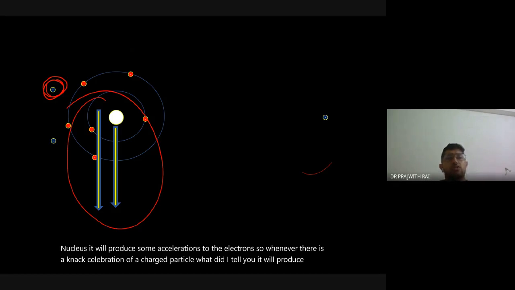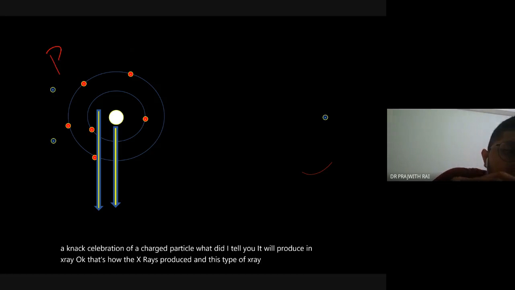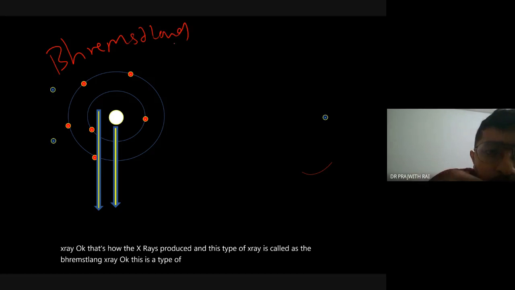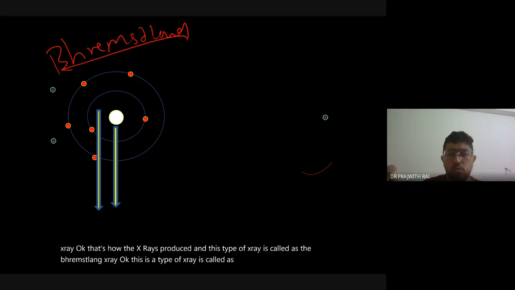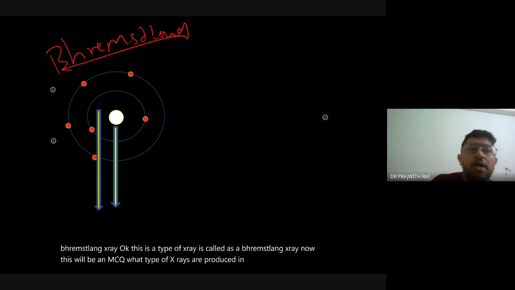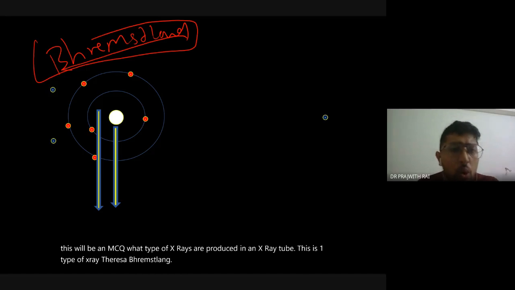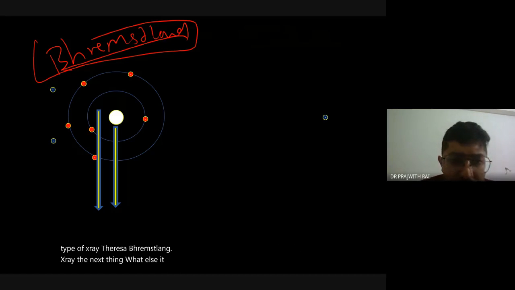Okay, that's how the X-ray is produced, and this type of X-ray is called the Bremsstrahlung X-ray. Now this will be an MCQ. What type of X-rays are produced in an X-ray tube? This is one type of X-ray, that is the Bremsstrahlung X-ray. Okay, the next thing, what else can it do if there is a moving electron?